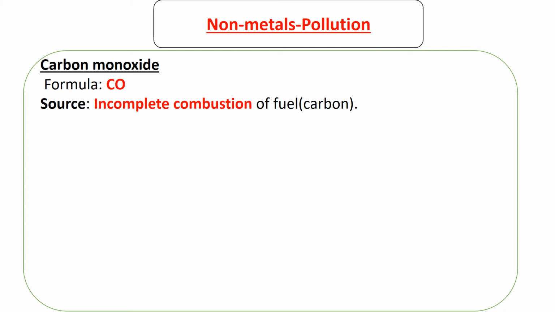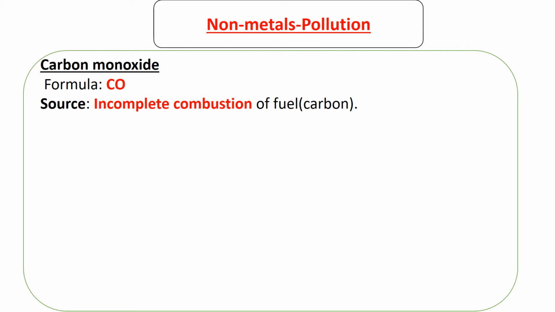So when this reaction is happening and there is a limited supply of oxygen, then carbon monoxide is going to be formed. You can view this to be whenever there's burning, carbon dioxide is supposed to be produced. Carbon dioxide is made of one carbon and two oxygens. So when there is a limited supply of oxygen such that one oxygen atom is going to react with one carbon atom, carbon monoxide is produced instead of carbon dioxide.